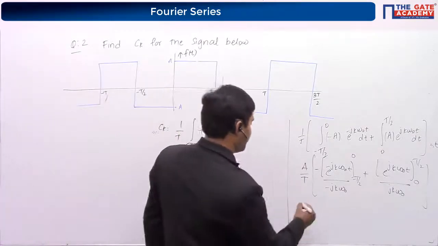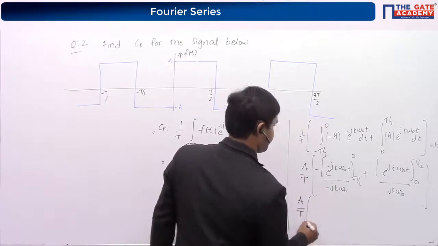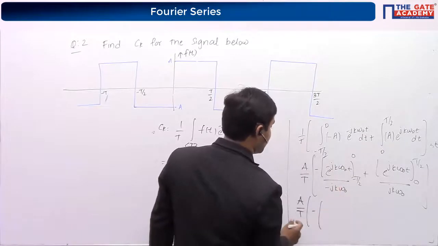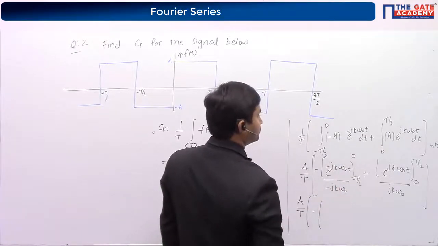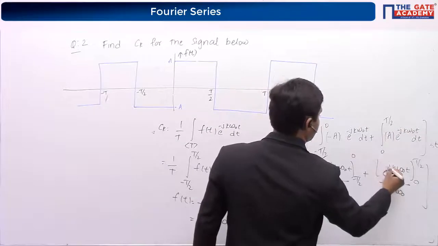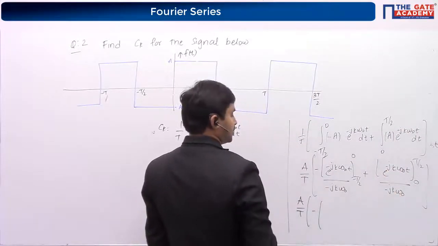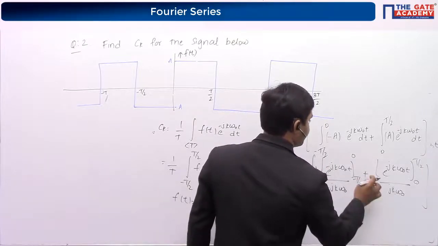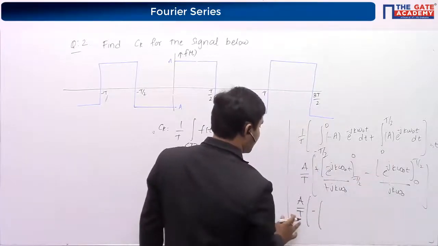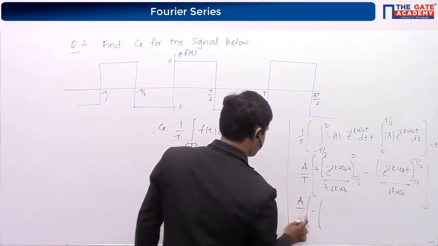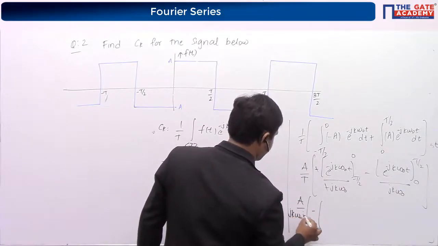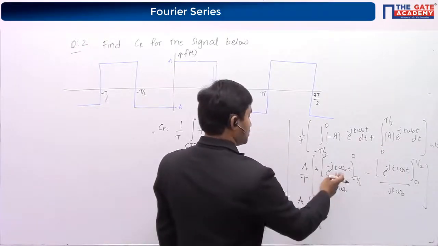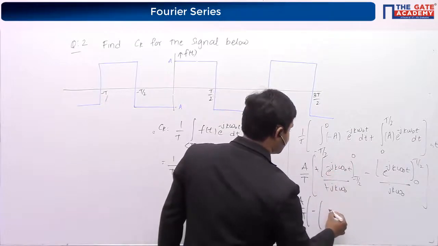So A by T. Let me take j k omega naught outside. I'm sorry, here also there is a minus, minus and minus. So minus of minus here becomes plus, and here this becomes minus. Let me bring out j k omega naught outside, so it becomes j k omega naught T, I'm sorry, capital T. Here, if I put 0, it is 1.